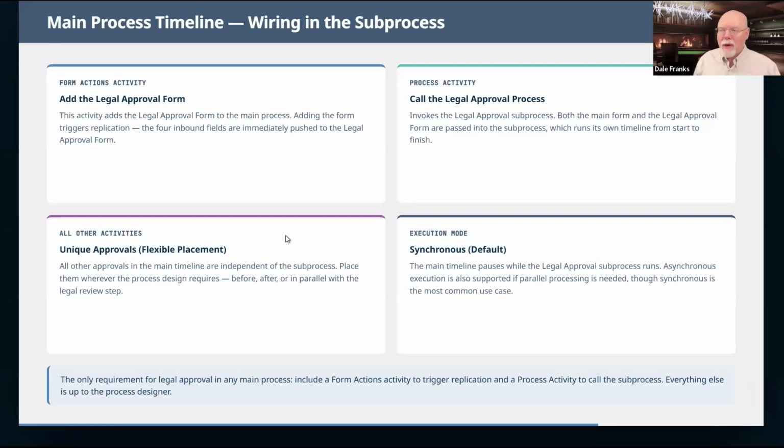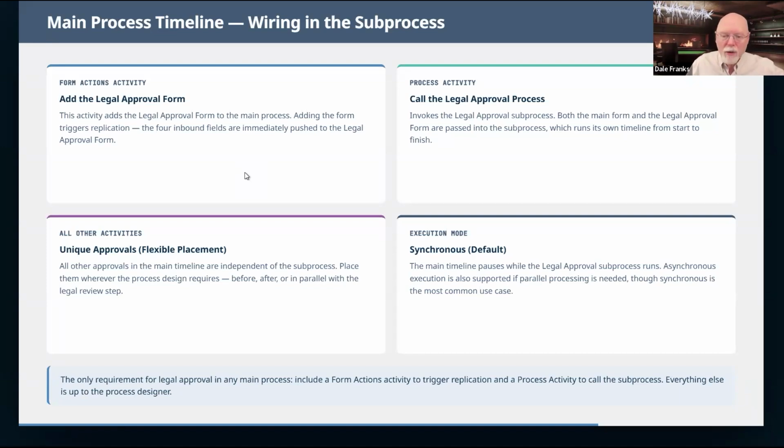So all of the other dancing and spinning and gyrating that I have to do, I'm going to do in my main process to call it. Now, this is not that big of a deal, adding the legal approval form, because all I've got to do is call form actions and say, add the legal approval form. It adds no overhead to the system. It's not like running a 10,000 row KView. So it is largely costless for me to be able to do this in my main activity, or my main timeline.